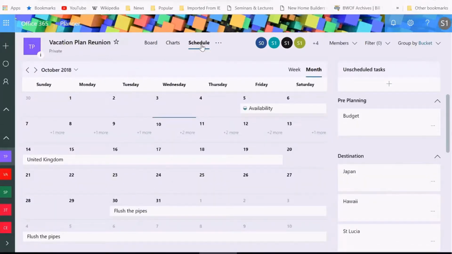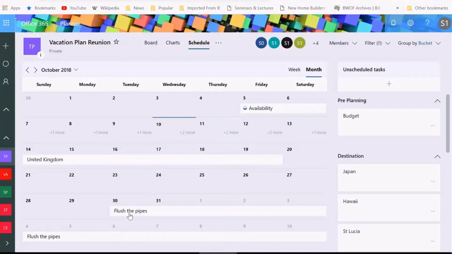So right now I'm looking at October. There's the United Kingdom task. That task seems to be quite a long task, 1, 2, 3, 4, 5, 6 days long. Again, I'm looking at everything in that calendar view. So I love seeing my calendar view. It shows me the length of my tasks. When I walk into the office on a certain day, I know I've got 2 tasks to be done.